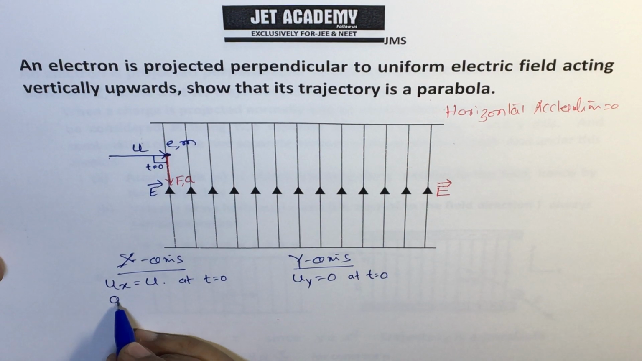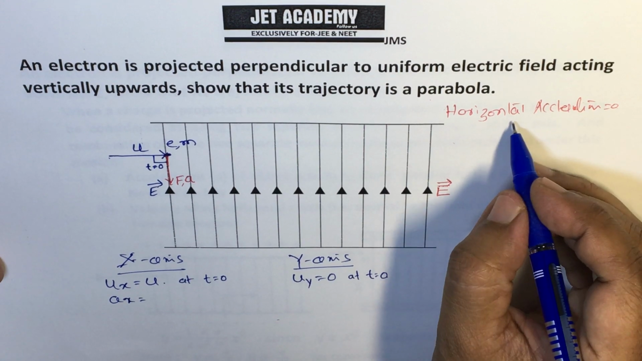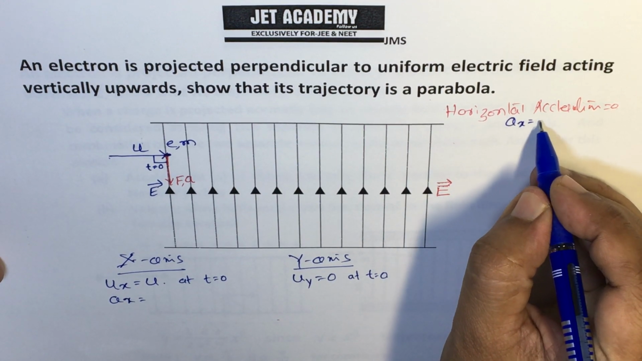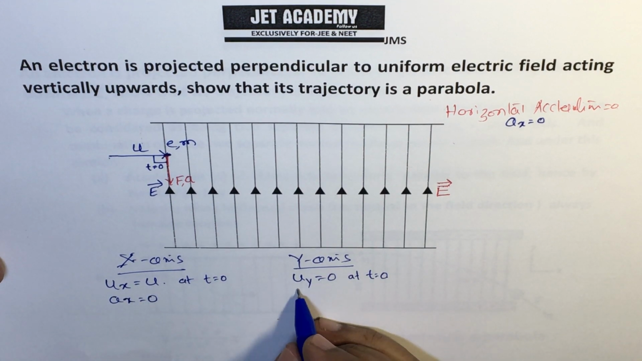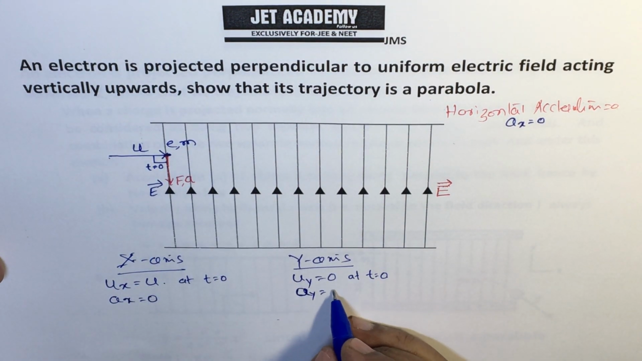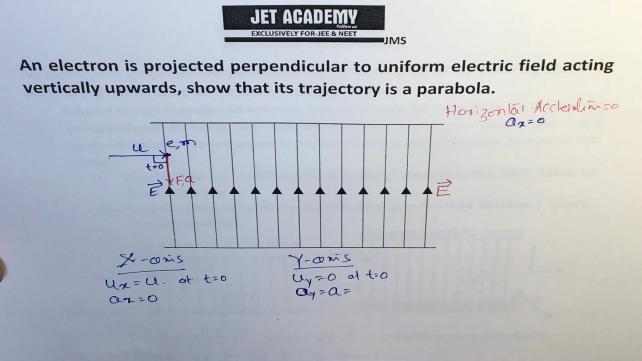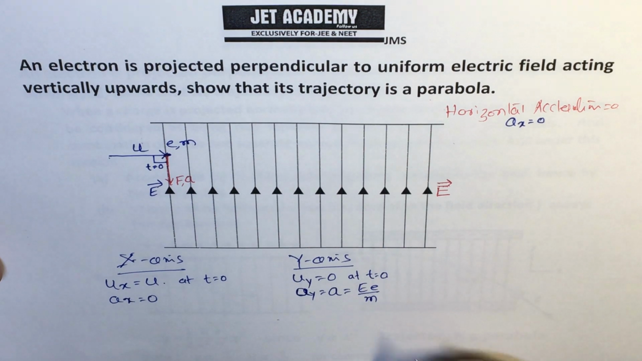And acceleration. What is the acceleration along the x axis? Along the x axis, the horizontal acceleration is 0, meaning ax is always going to be 0. It has only a vertical component ay, that is acting vertically downward. This acceleration a is, as we know, eE by m, force per unit mass.